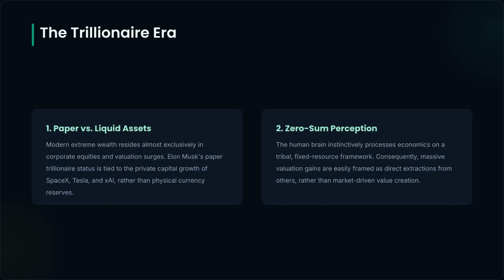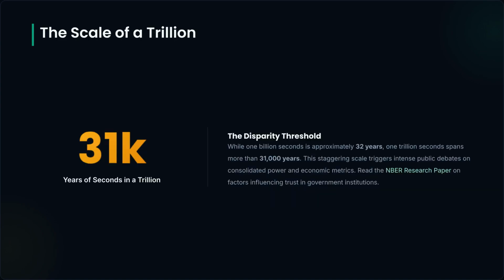The trillionaire era is characterized by two key factors: extreme wealth tied to paper equity in corporate valuation rather than liquid cash, and a human tendency to perceive economic gains as a zero-sum game. To grasp the true scale of a trillion, consider this. While a billion seconds is roughly 32 years, a trillion seconds spans over 31,000 years. This massive disparity fuels ongoing public debate regarding institutional trust.